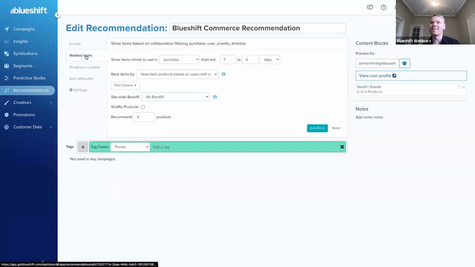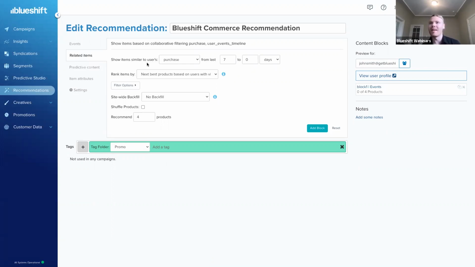So moving on to the next section, we have what's called related items. And this is our first instance of actually leveraging machine learning to make inferences as to what items we should show to a user. So specifically, we're leveraging collaborative filtering here, and we're looking at items that someone has either viewed or purchased, and then looking at related items because we know about that categorization, so we know about the associations between all of these items in a catalog.